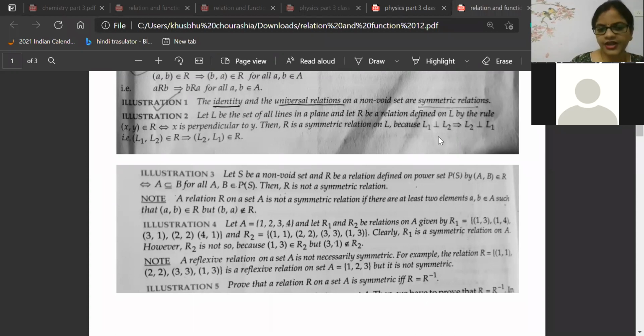Who wants to explain it? Beta, the content is very easy. Understand, if any set is there, its power set is there. Okay.